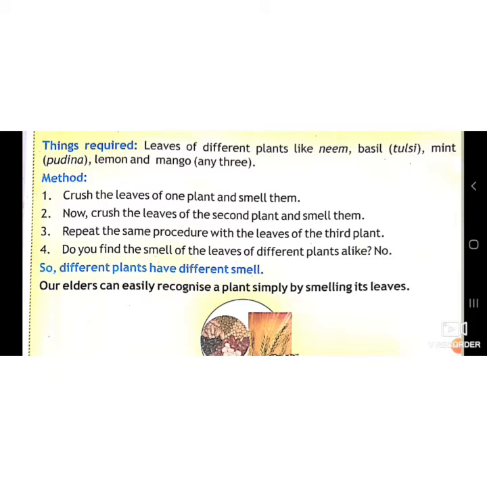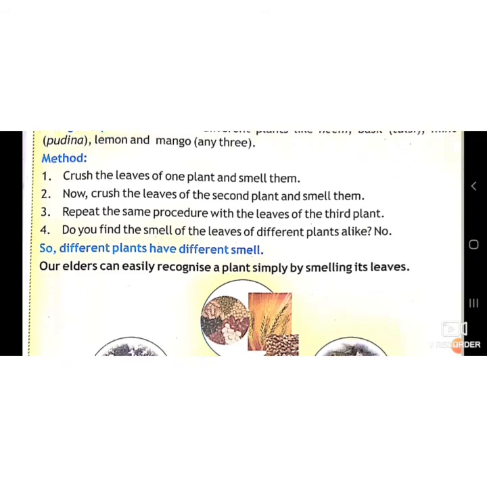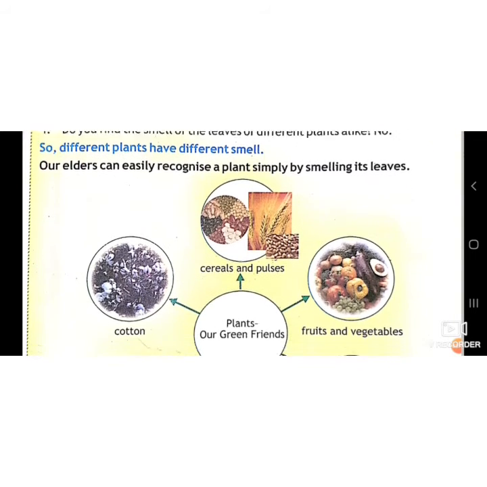So do you find the smell of the leaves? Yes. Different plants have different smells, and our elders like your parents or grandparents can easily recognize these smells. Like neem, it has a flavored fragrance. Mint, which we use in our kitchen also. Lemon, mango, they have different smells.